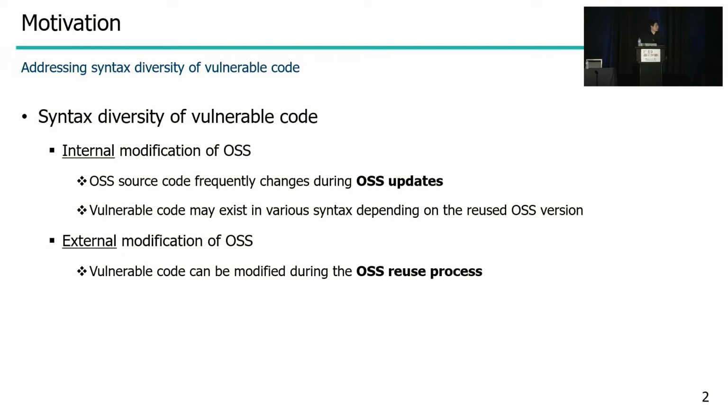We found two major reasons for the syntax diversity of propagated vulnerable code: internal and external modifications of OSS. The OSS source code frequently changes during OSS updates. In this context, a vulnerable code may propagate to other software with different syntaxes, depending on the reused OSS version. And also, developers can change the syntax of the vulnerable code during the OSS reuse process.